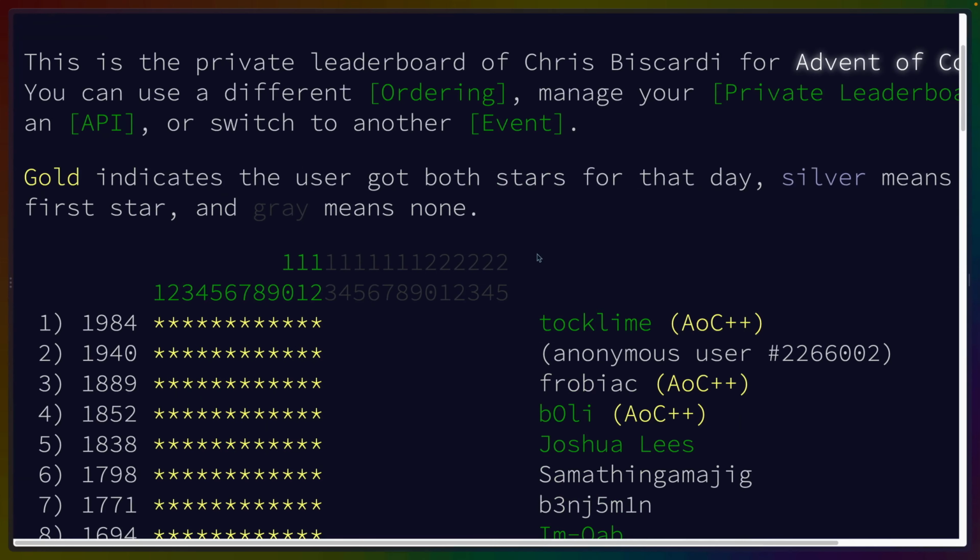Ooh, the leaderboard has changed for today. So we've got Talk Climb and Anonymous User, first and second, as usual. But we've also got a new third place. So Frobiak is how I'm going to pronounce that. Ekes out Boley for third with not that much of a lead, I suppose.